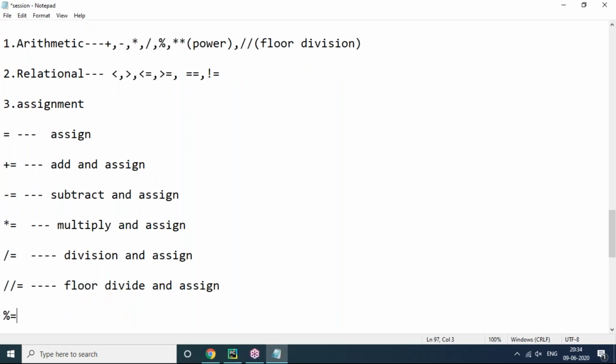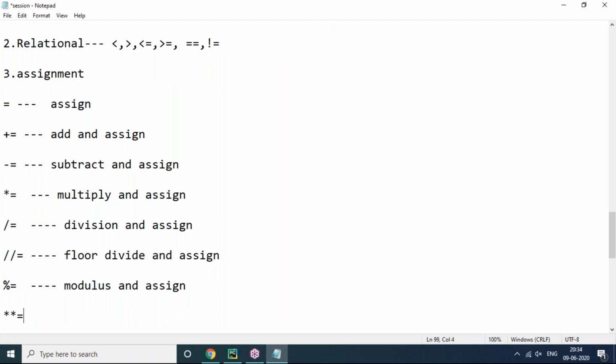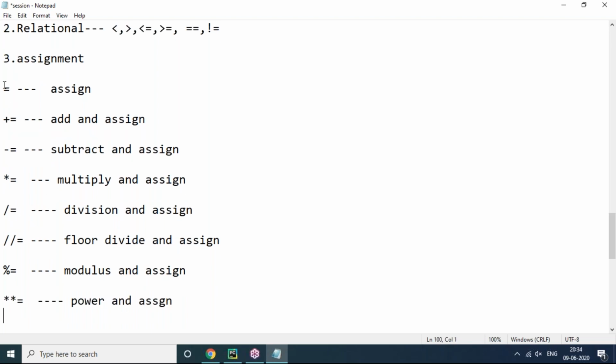Now modulus equals to means modulus and assign. Then star star equals to means power and assign. They are the same arithmetic operators, but these are assignment operators, we can say that. So simple assignment is equals to, plus equals to means add and assign, minus equals to subtract and assign, star equals to multiply and assign. Next, slash equals to is division and assign, double slash equals to is floor divide and assign, modulus equals to is modulus and assign, star star equals to is power and assign.